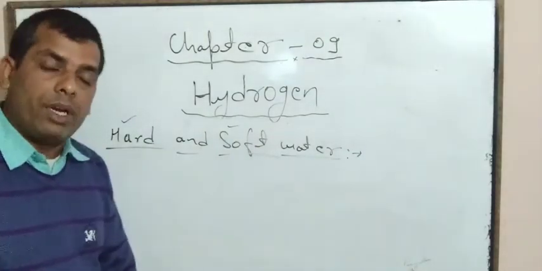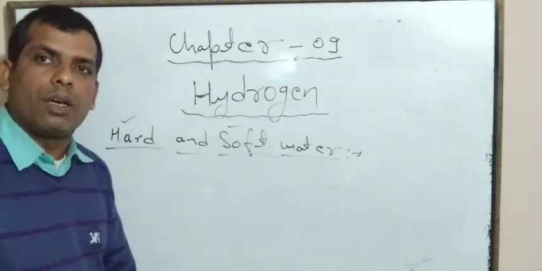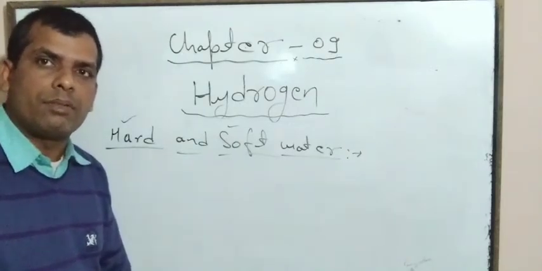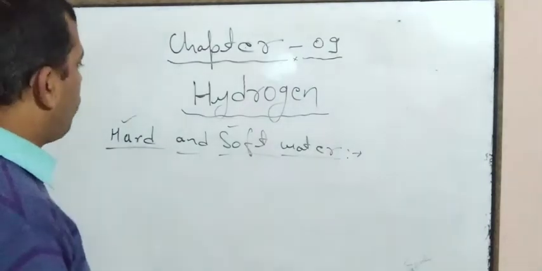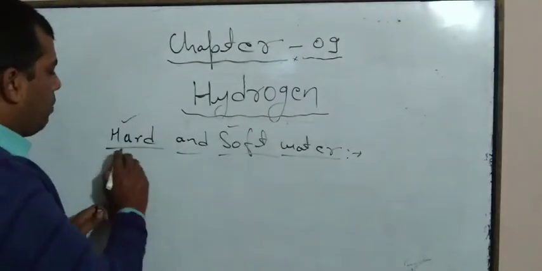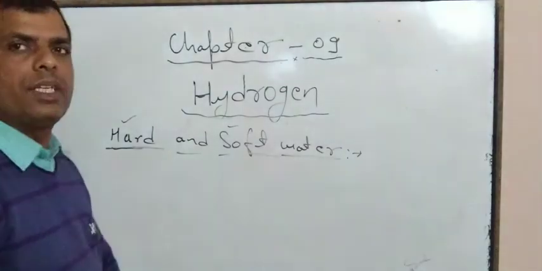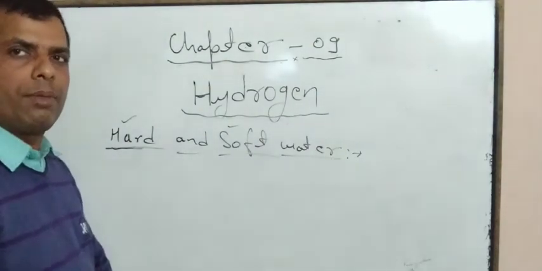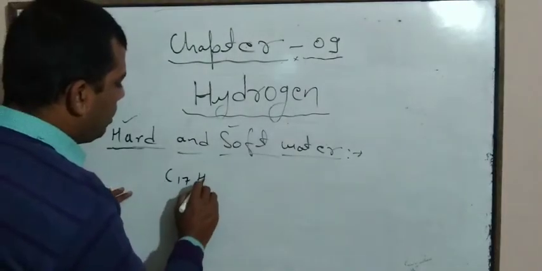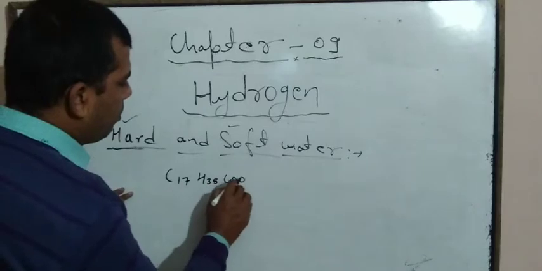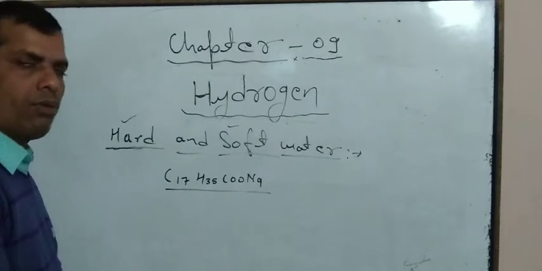And we already know that fatty acids are higher carboxylic acids. If soap like sodium stearate is taken, the formula is C17H35COONa.